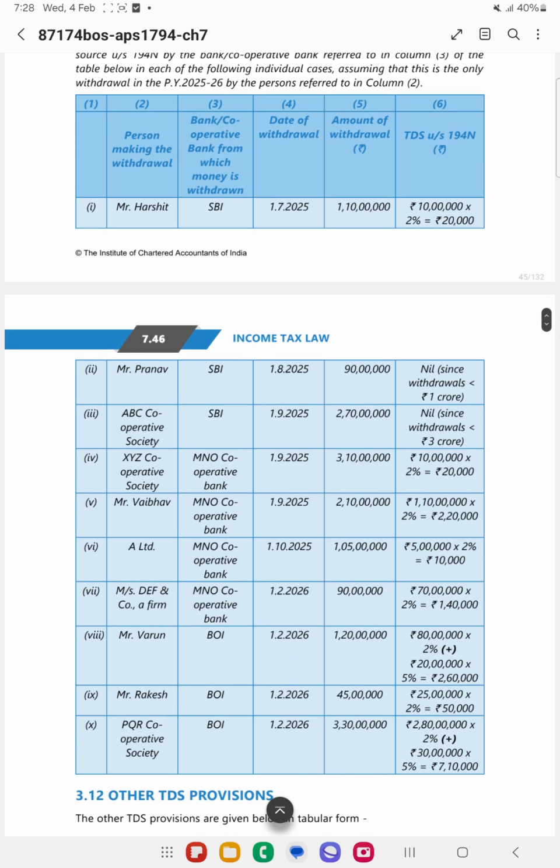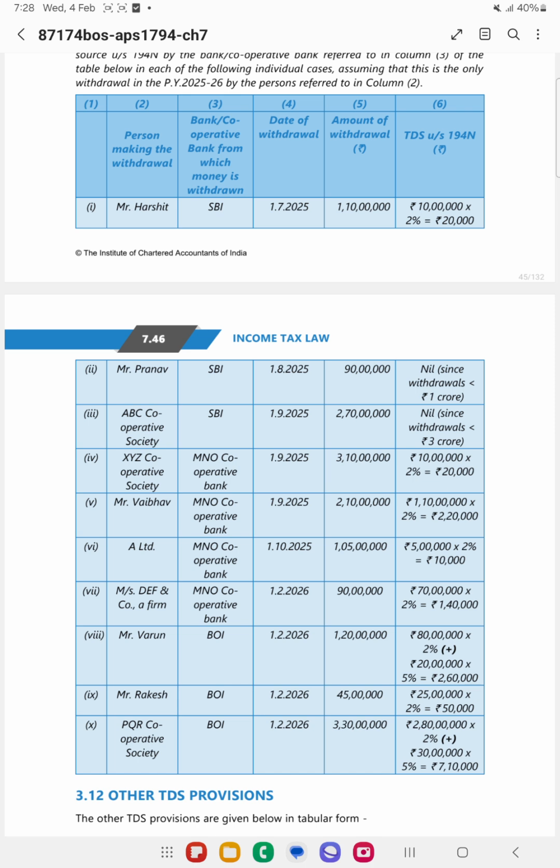So these all, Mr. Varun, Mr. Rakesh, Cooperative Bank, they have not filed the return of income. So hence these limits will be applicable. So we need to see the 20 lakh to 1 crore and above 1 crore limit. Now, for 20 lakh to 1 crore, the amount is 80 lakhs. On 80 lakhs, 2%, and on 20 lakhs, 5%. That is above 1 crore, it is 20 lakh. On that, 5% needs to be deducted.